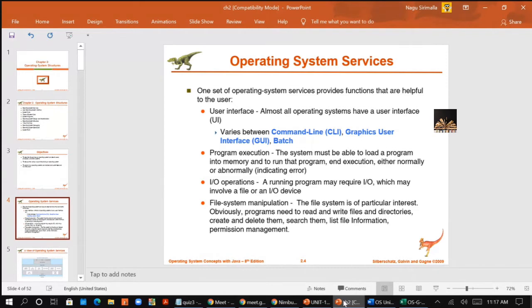First one is the command line interface like the DOS prompt, where you give everything in terms of commands and you get the response. Second one is the graphical user interface, best example is the Windows system, with a pointing device, a mouse to direct the IO, choose from the menus and make selections, and a keyboard to enter the text.